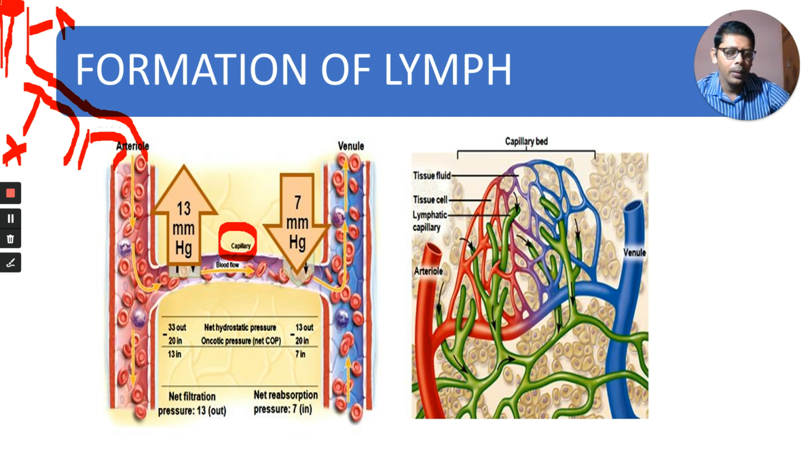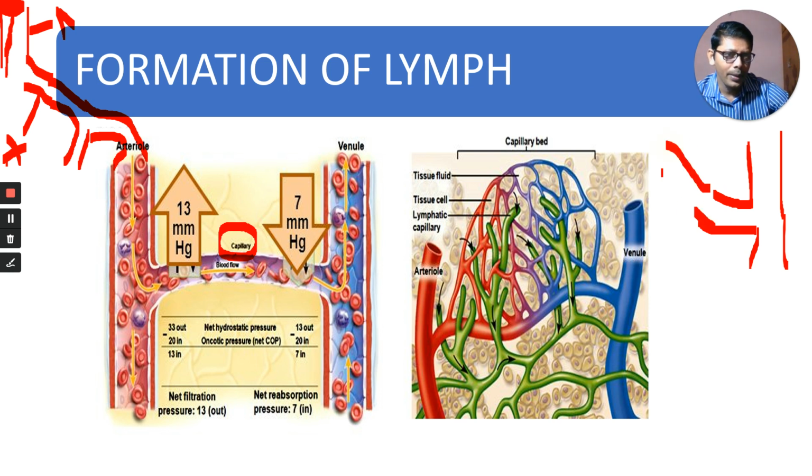How is this venule formed? There is a vena cava, you know, superior vena cava, inferior vena cava. The vena cava, a very big one, divides into veins. Veins further divide and form venules. Okay, you can see here.